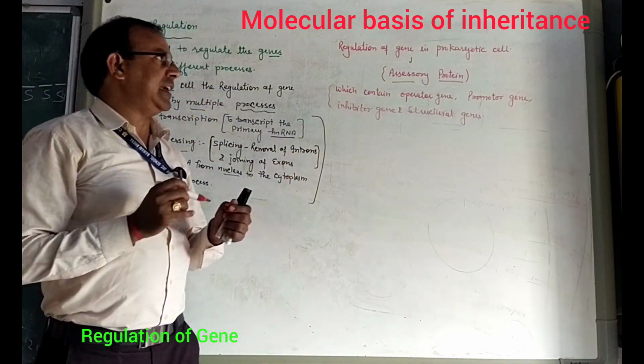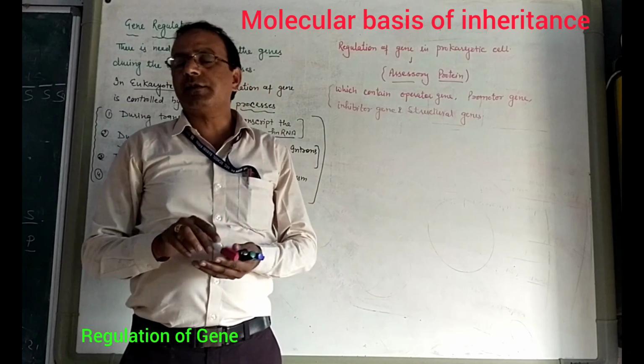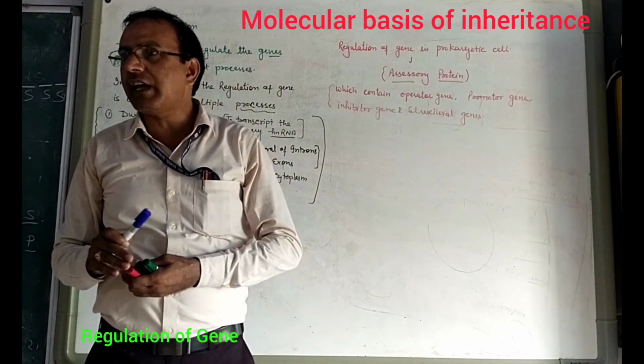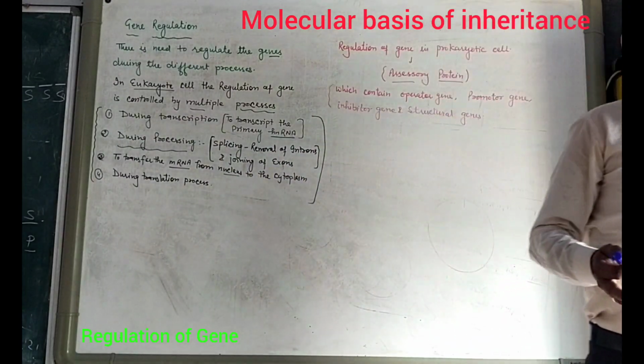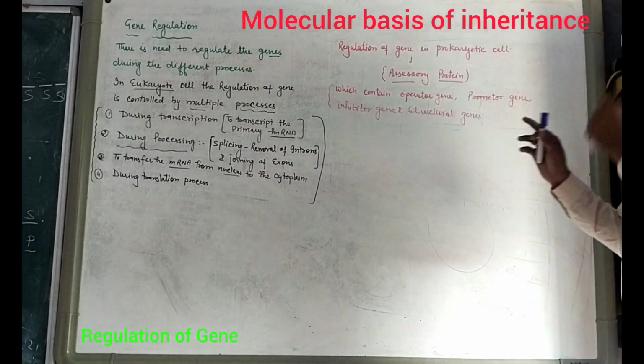So we can see that in prokaryotes polycistronic genes are present, because one strand of DNA consists of many types of genes.